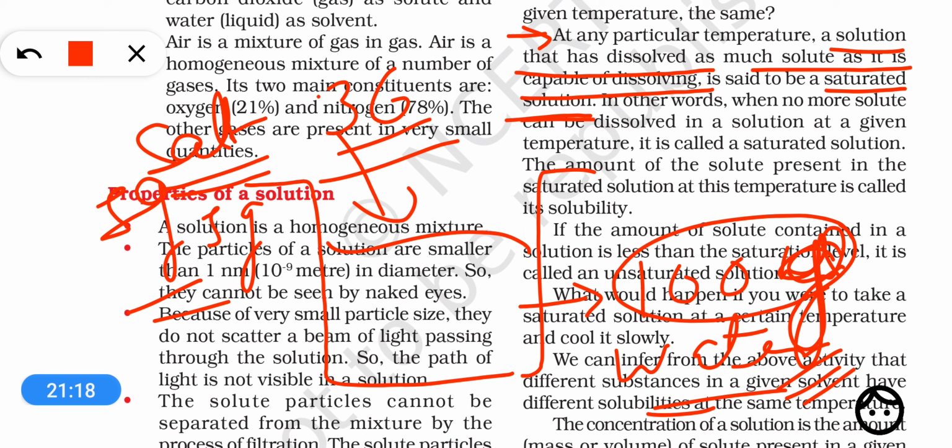So if 36 gram of salt is dissolved, that is the maximum amount of salt that is dissolved in 100 gram of water, then such a solution will be called a saturated solution.